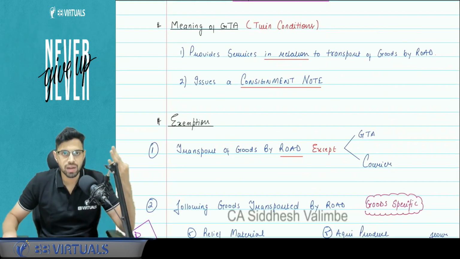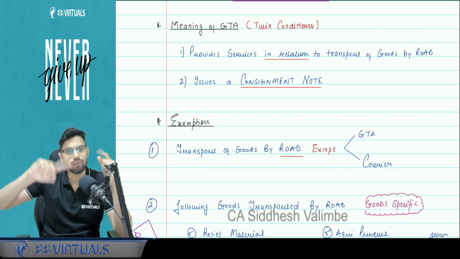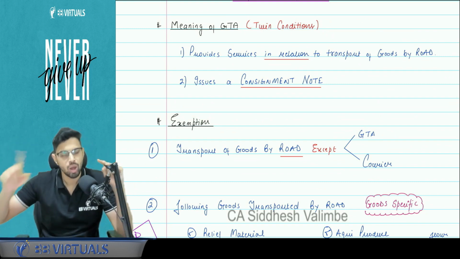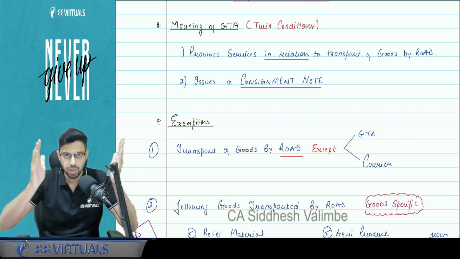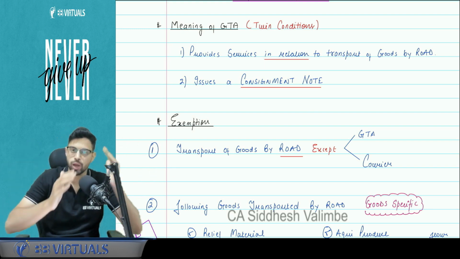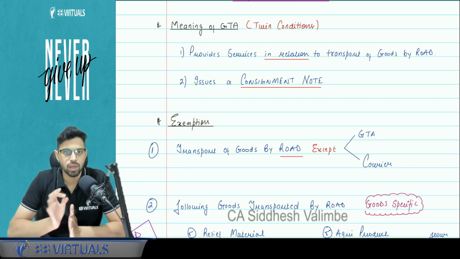So there are 3 entries. I will be talking about all 3. So when I cover chapter number 4 exemptions, I won't be again covering the GTA or whatever the exemptions I'm covering here. So please pay attention because this has to be studied. This has to be studied in conjunction. You cannot study RCM in isolation. Correct? So first of all, sir, understand what is the meaning of GTA.